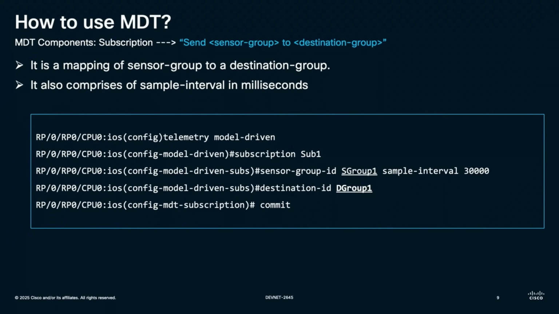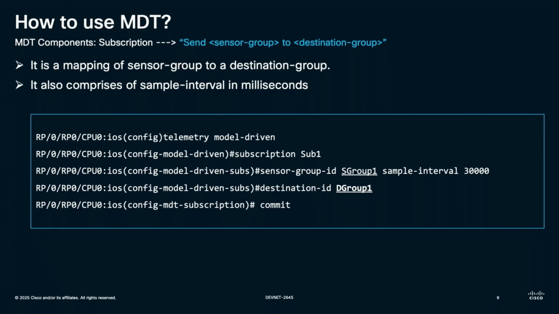The moment I create this mapping between what to where, I also provide something known as sample interval. Here I have provided a sample interval of 30,000 milliseconds, which is as good as 30 seconds. So in short, I'm telling my router, send me this data at this IP address and port number, and send it to me in every 30 seconds. As soon as I put this configuration on the CLI, my router will start streaming data.